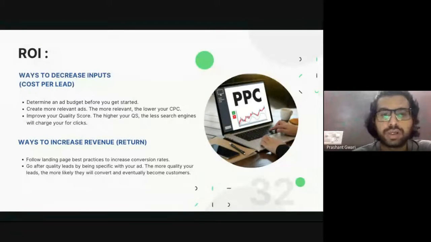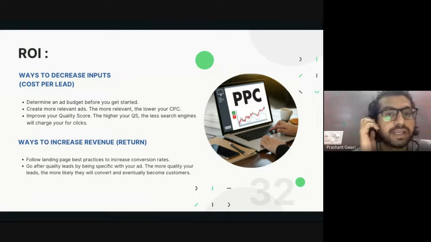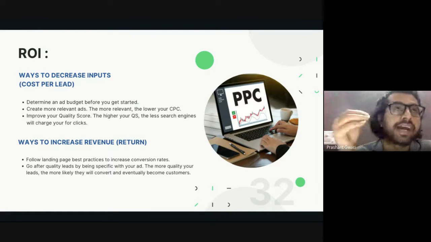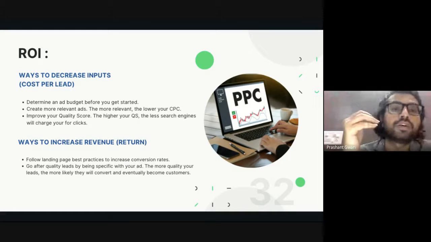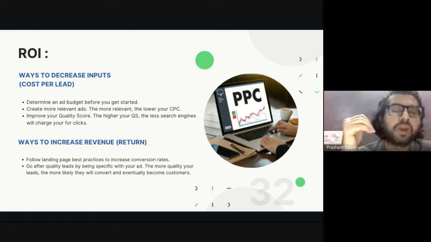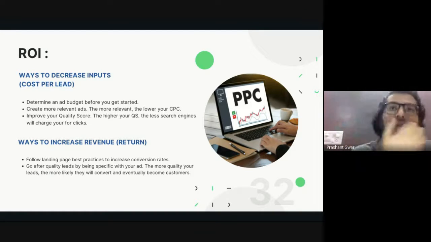Improve your quality score. That means improving your ad copy or your landing page. If your quality score is higher, that means your bidding cost will be low. If your bidding cost is low, that means your input will be low. If your input is low, that means your cost per lead and cost per acquisition will be low. So that's really important. In the ROI factor, we consider two things. Number one is decreasing the input cost that we are putting on advertisement. And the second one is increasing the revenue, which we are getting in return.